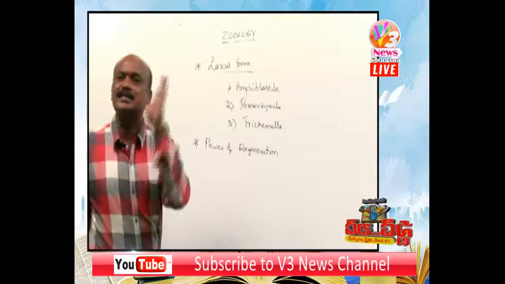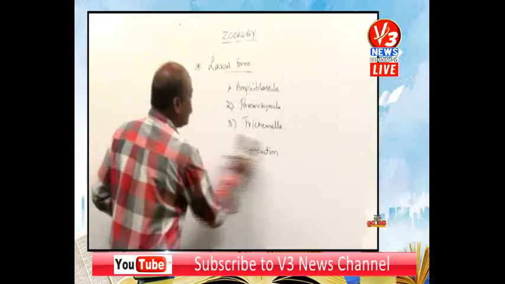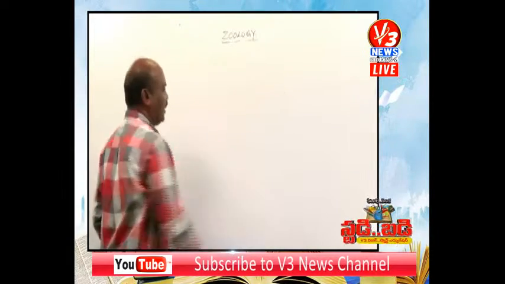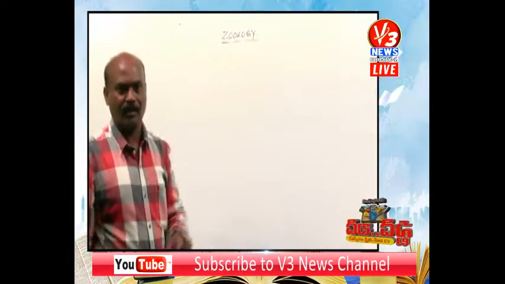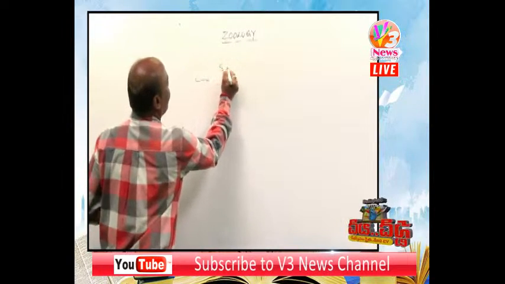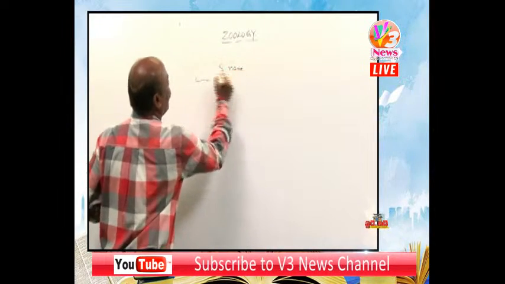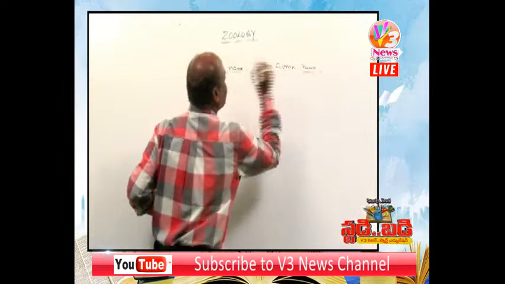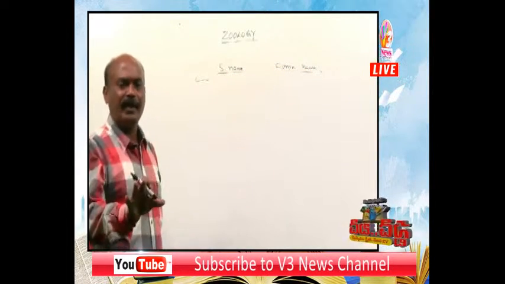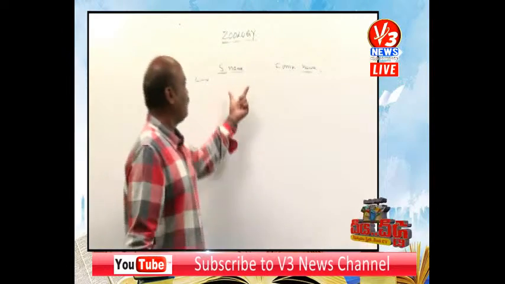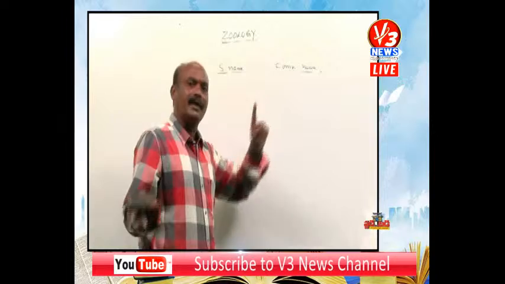Then coming to examples of members of the phylum Porifera. Here is the scientific name and here is the common name.